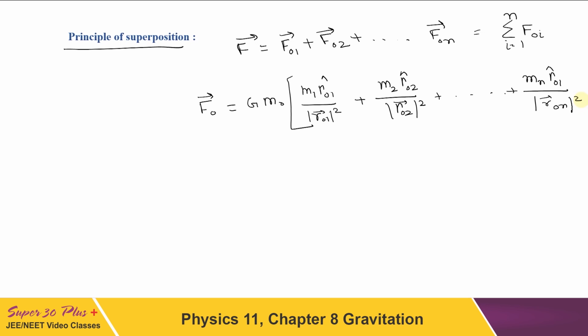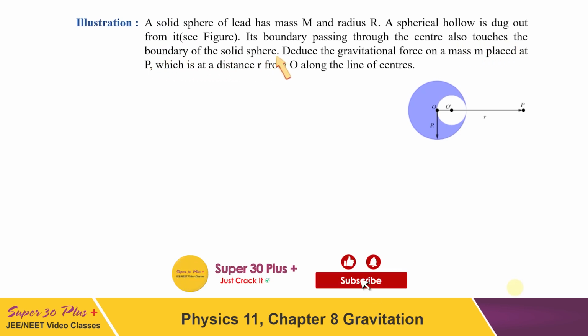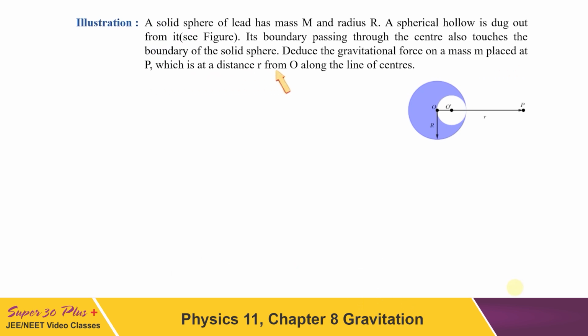Let us see now with the help of a numerical how this concept can be applied. The first question is, a solid sphere of lead has mass capital M and radius r. A spherical hollow is dug out from it. Its boundary passes through the center and also touches the boundary of the solid sphere. Deduce the gravitational force on a mass m which is placed at point P at distance r from O along the line of centers. Let us see how this can be calculated.